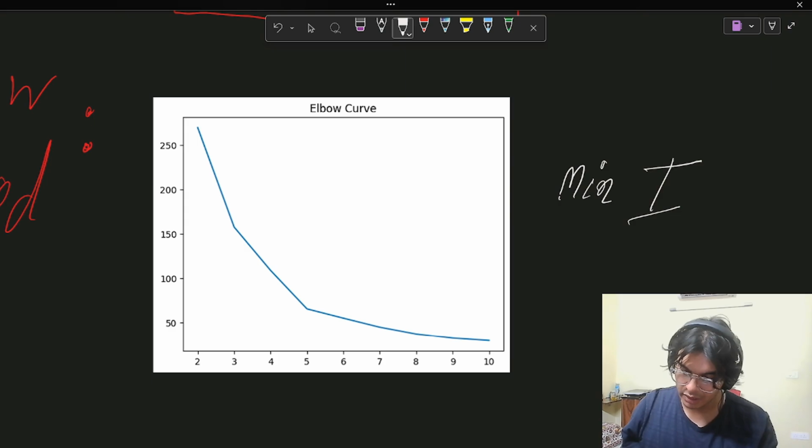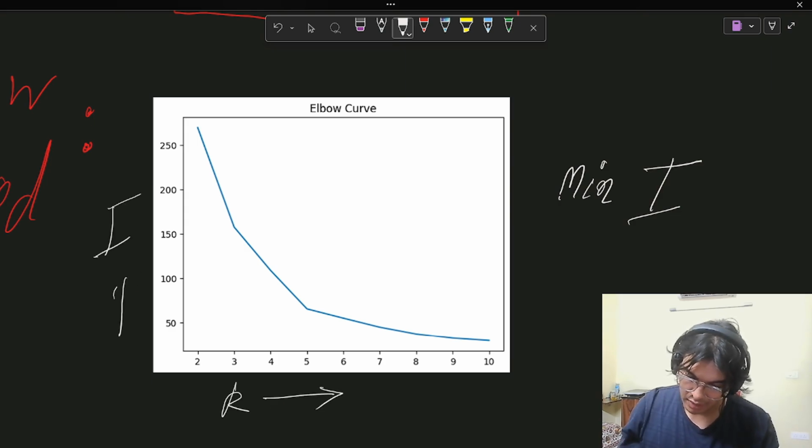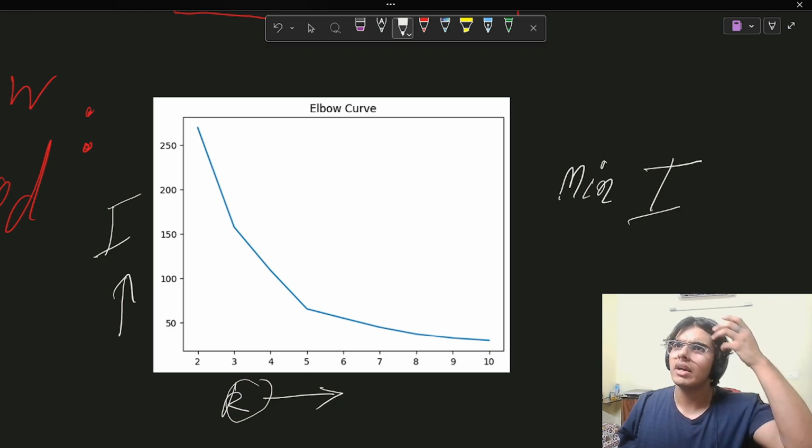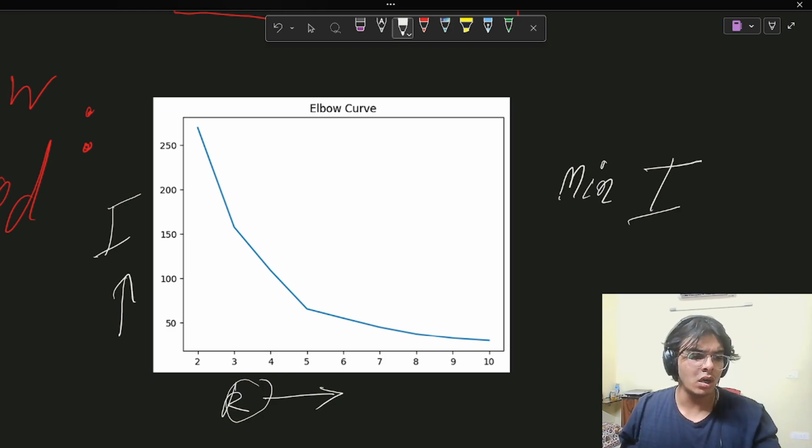So if we plot inertia against the number of clusters k, like we have done here, we will see that as the number of clusters increases, the inertia decreases. That is typical because inertia is saying that I want to minimize the within cluster variance, and as the clusters are increased, the variance within clusters is going to reduce a lot.